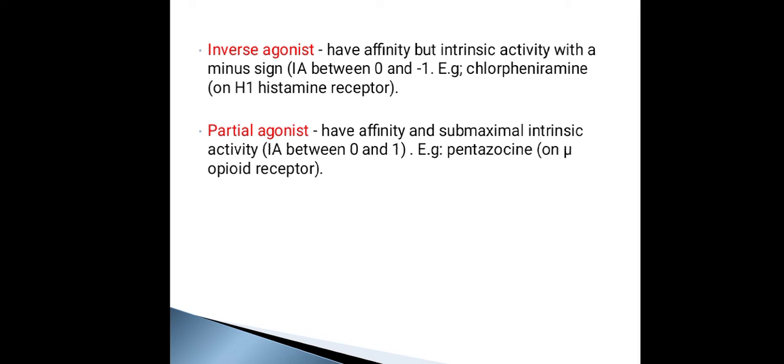But this efficacy is negative, which means they are going to produce an activity which is opposite to that of the agonist. So that is an inverse agonist. Partial agonists have affinity and submaximal intrinsic activity, which means they're able to bind to the receptor and they're also able to activate the receptor, but they're not able to activate the receptor fully. They are not able to activate the receptor to 100%. They are only able to activate the receptor partially, that is up to 50%. So that is partial agonist, and this is theory of receptor occupancy.